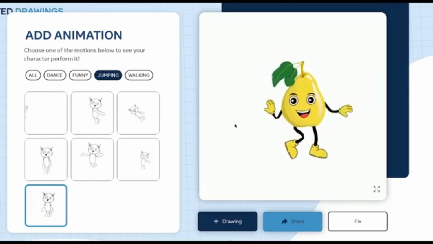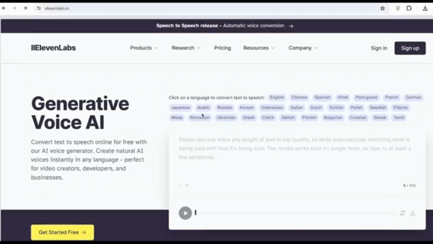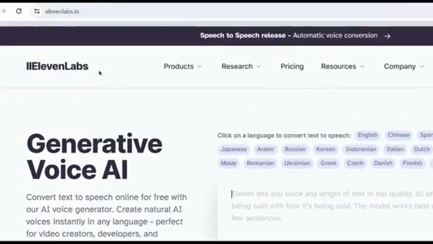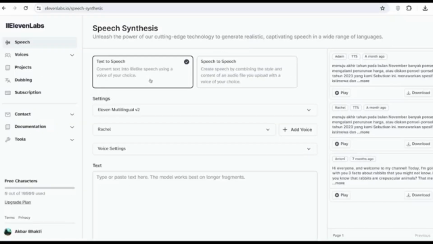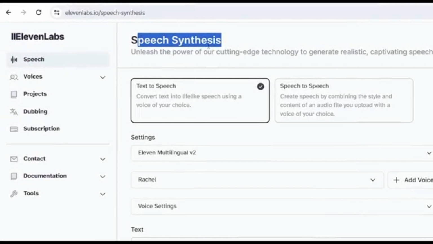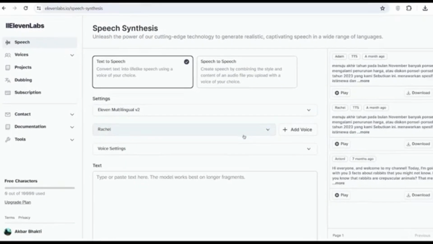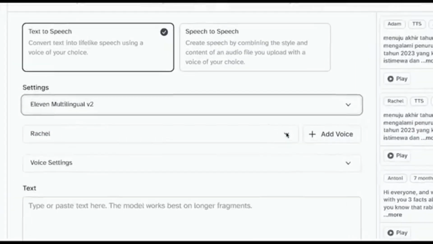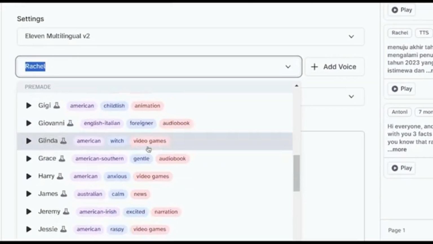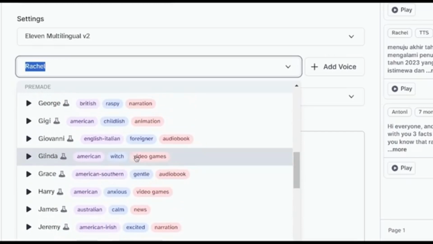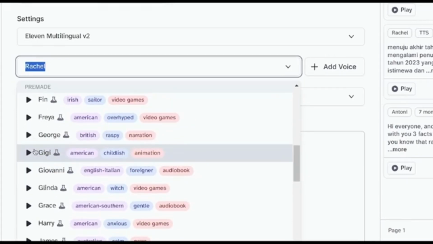The next step would be getting the voice for your video. In order to generate the voices, we're going to be using 11 Labs. You can find the link for 11 Labs in the description of this video. But once on 11 Labs, you want to ensure that you are in Speech Synthesis. The first thing you need to do is select the voice you want. In order to do this, you're simply going to click on the drop-down arrow, scroll through all the different voices, listen to them, and then just click on the one you want to use. So in this case, I'm going to be using Gigi just because I love how she sounds.